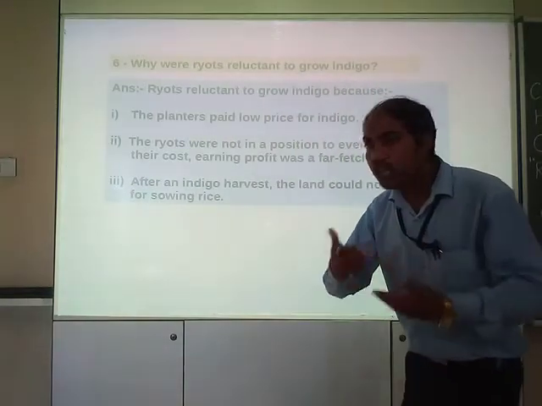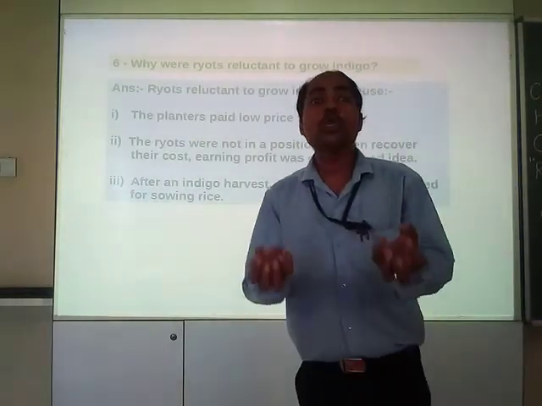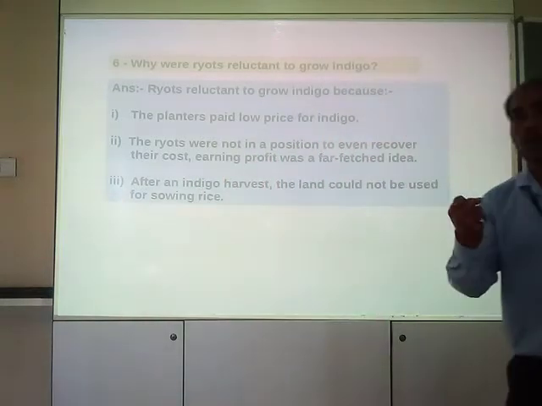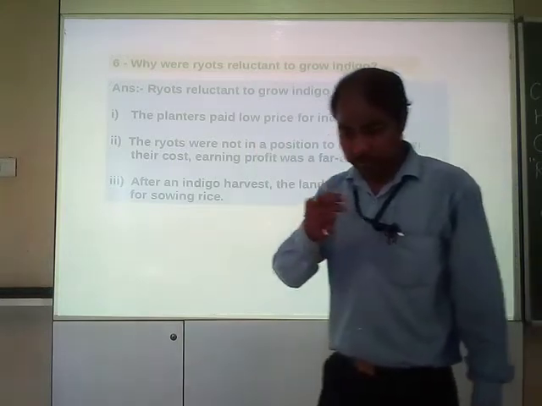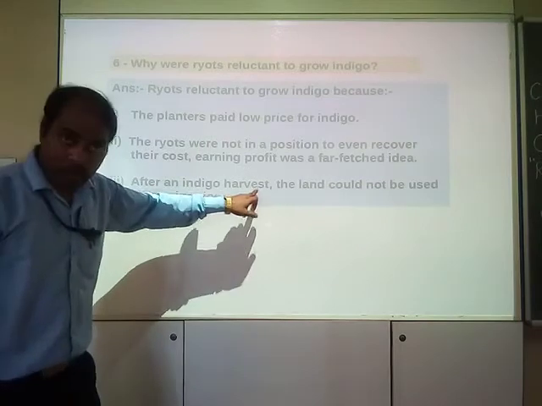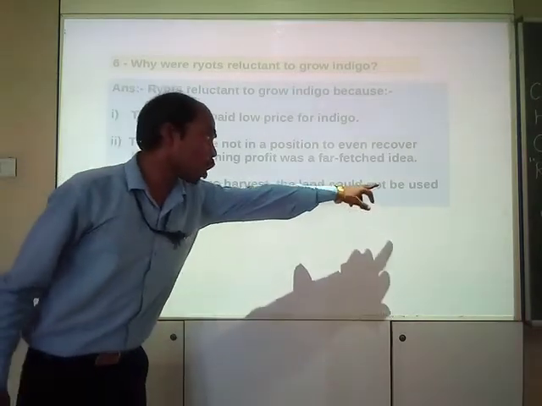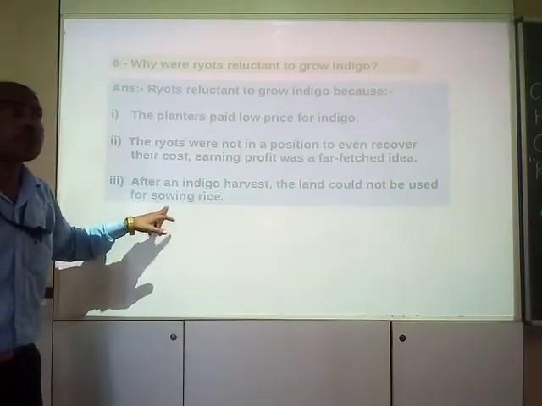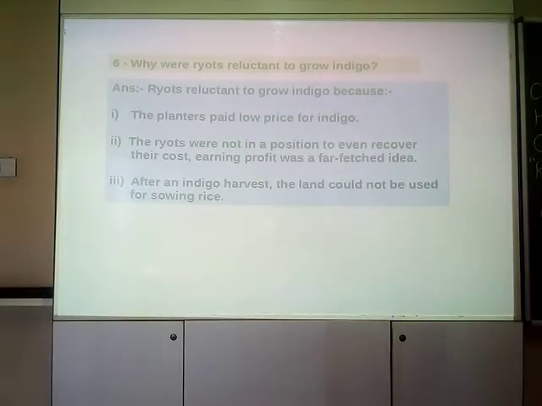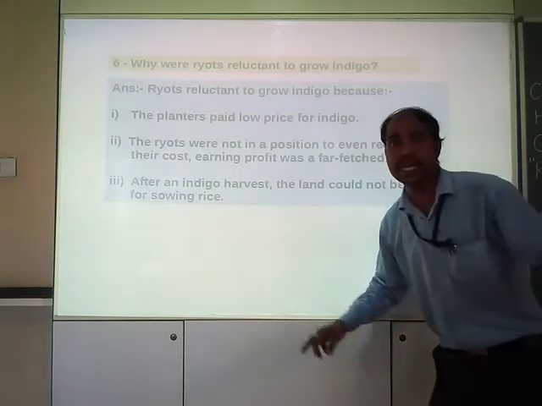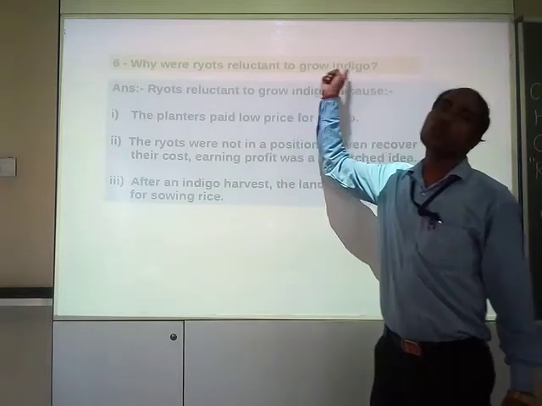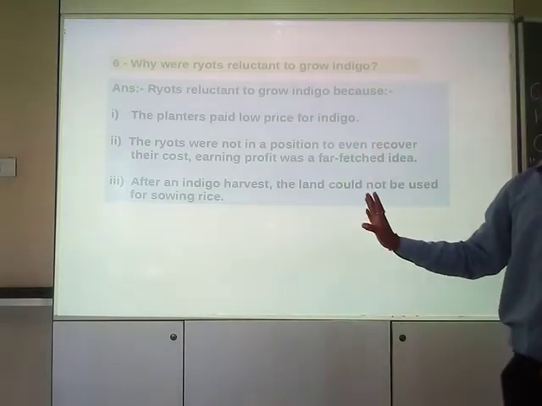Yes, so they were not in a position to sow the rice, which was the main crop from which the peasants were getting their income, right? So after an indigo harvest, the land could not be used for sowing rice. This was also a reason because of which ryots did not like to grow indigo.